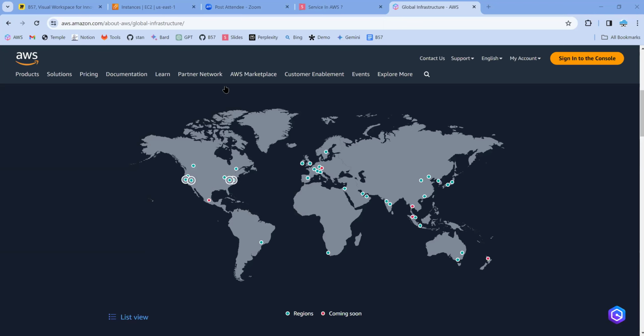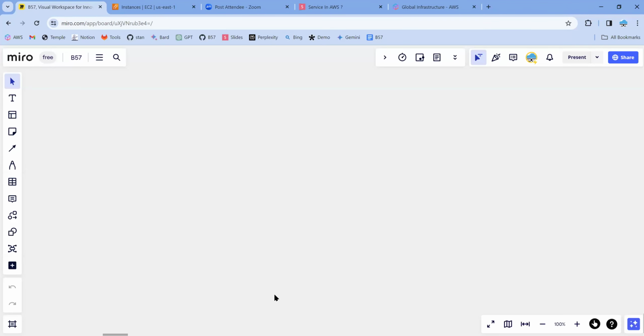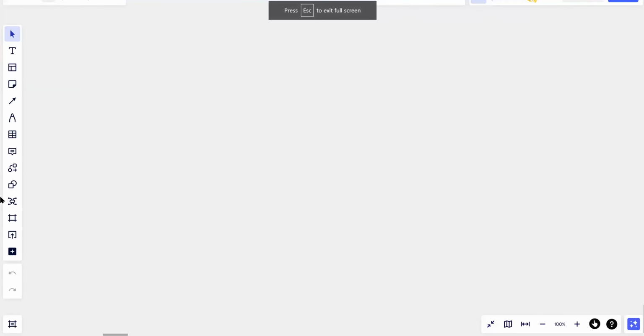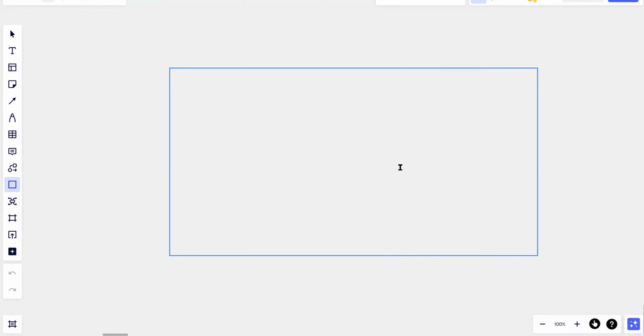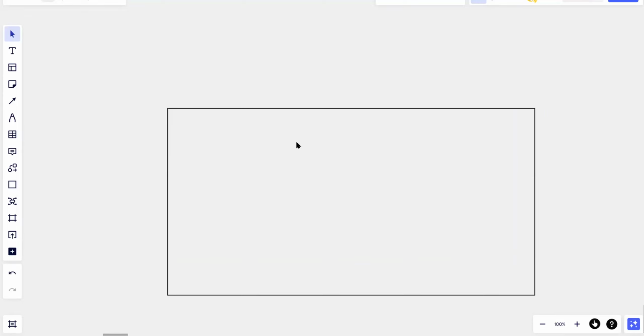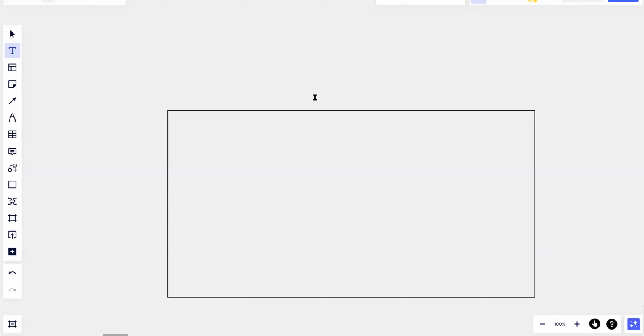Okay, fine. Now let's go back and try to understand what is the region. Okay, how you need to build your infrastructure when you are designing any specific infrastructure. For example, yours is an e-commerce based company where you want to host your infrastructure. For example, this is Amazon's Mumbai region.